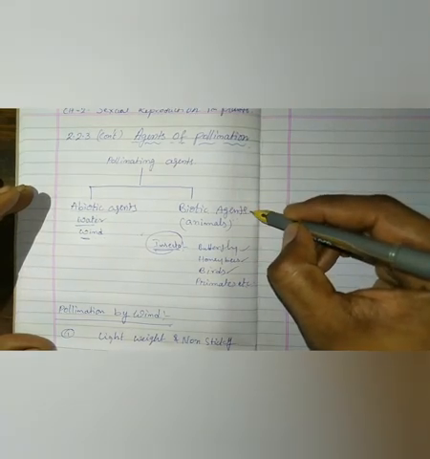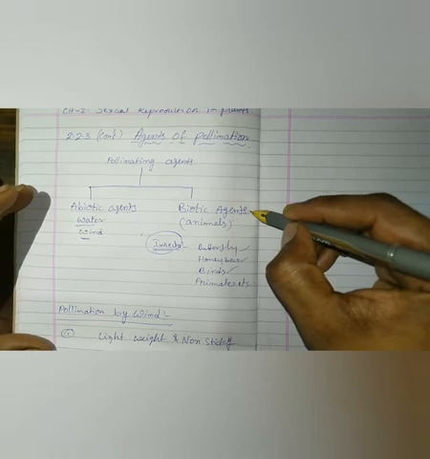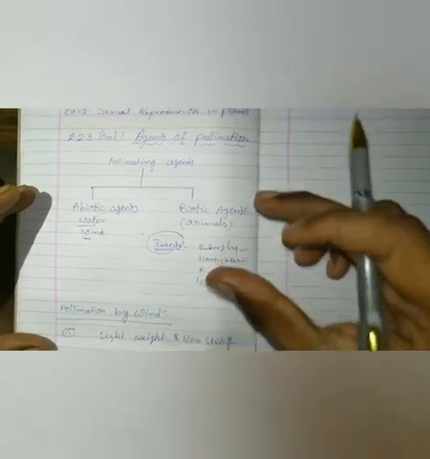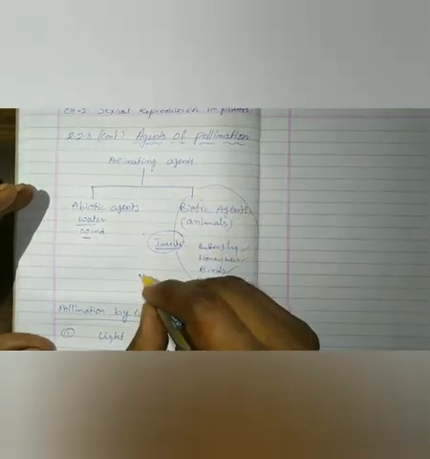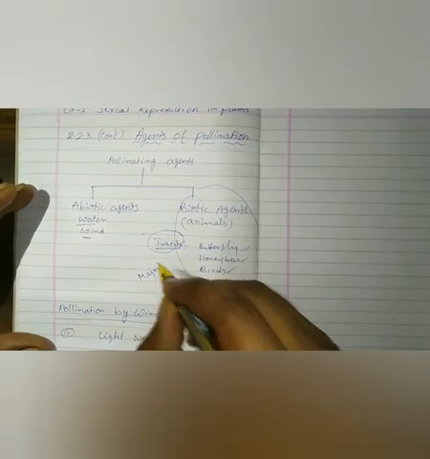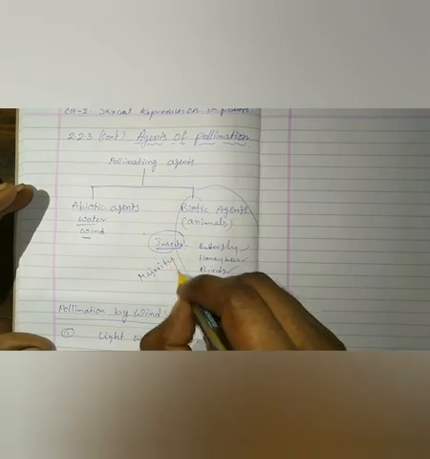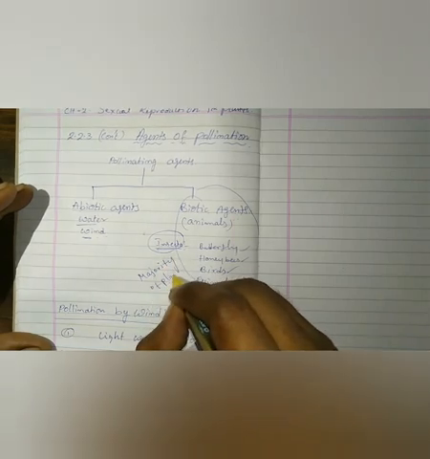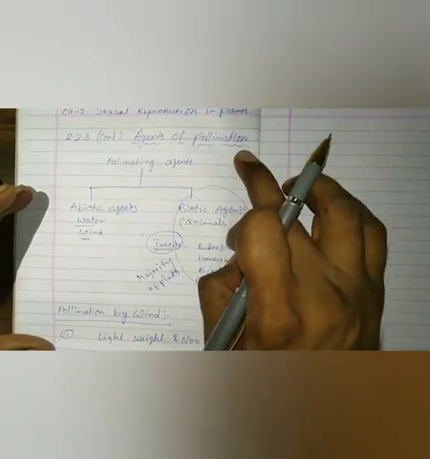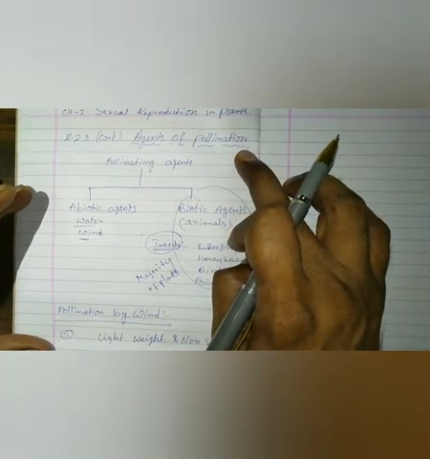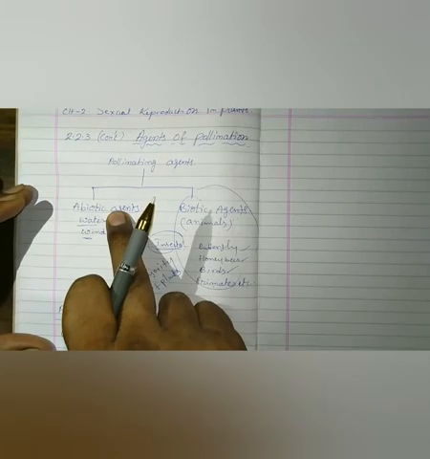Another most important point is that the majority of plants use biotic agents only. That means the majority of plants utilize biotic agents for pollination. And what about abiotic agents?